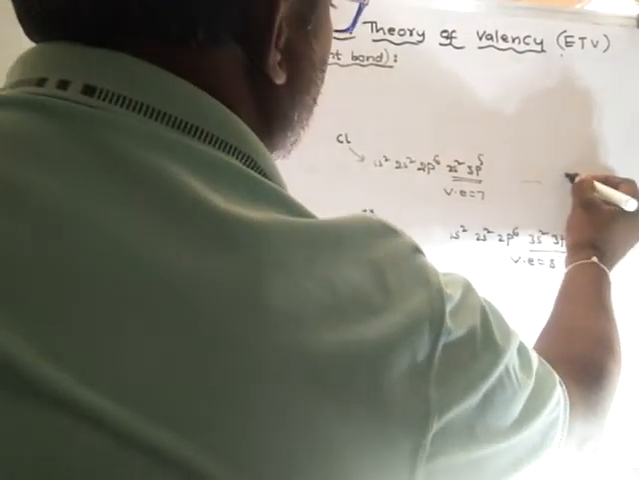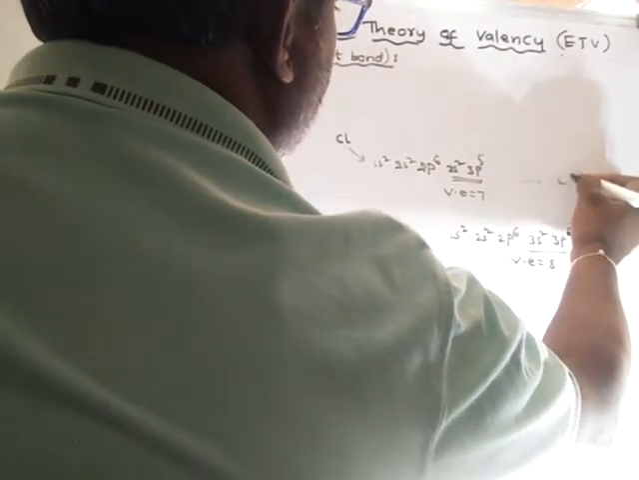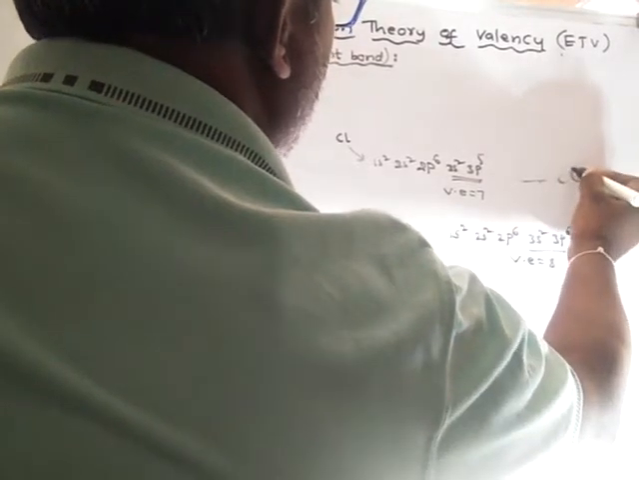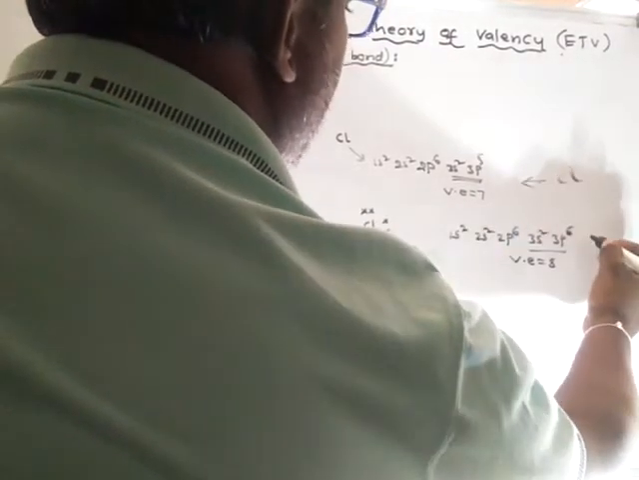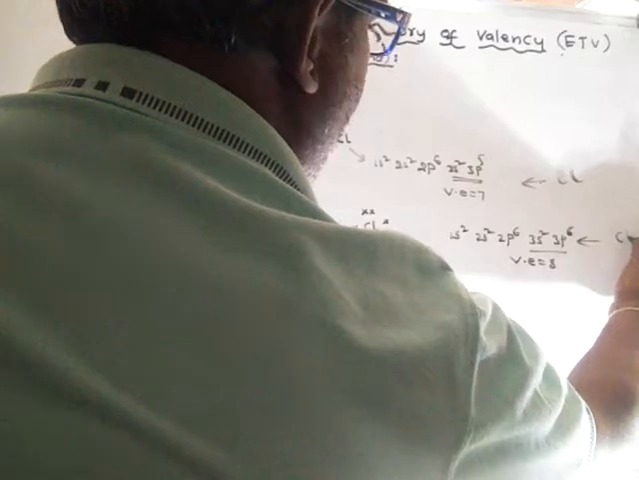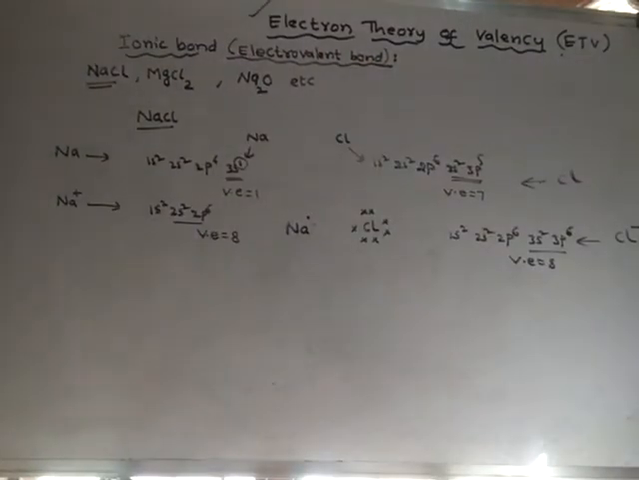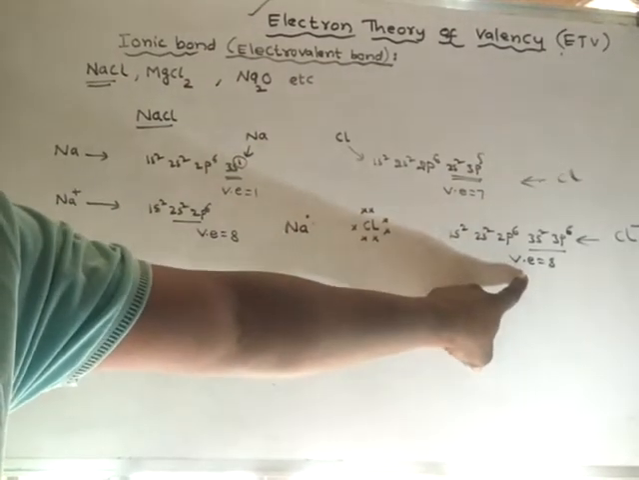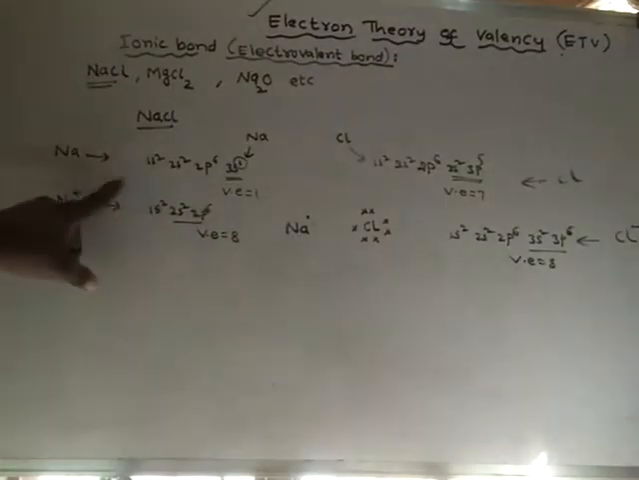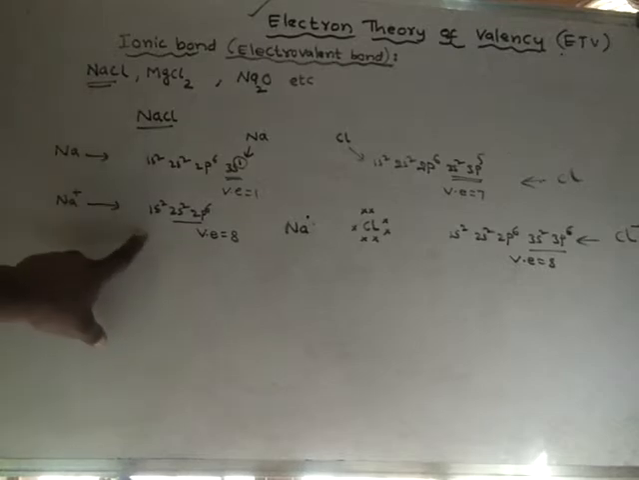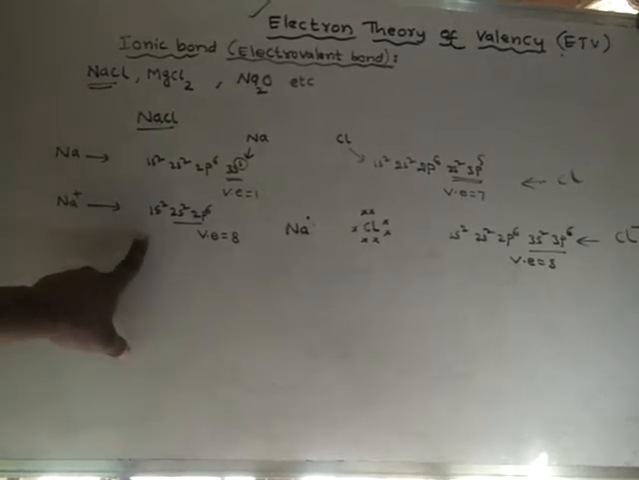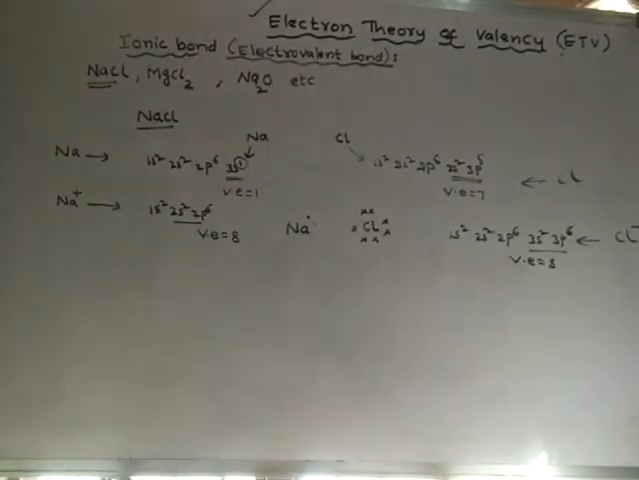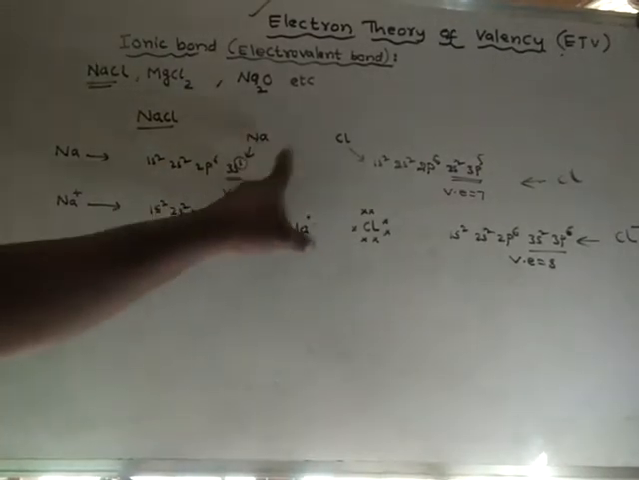So this is related to the chlorine atom, and this is related to the chloride ion after gaining one electron. That means chlorine becomes stable after getting one electron, and sodium becomes stable after losing one electron. So these are the conditions to get stability for sodium and chlorine.